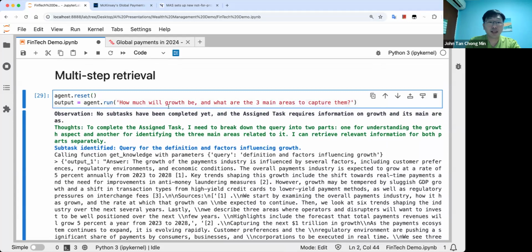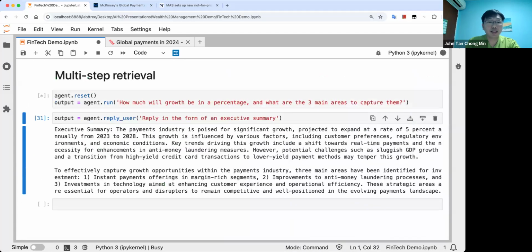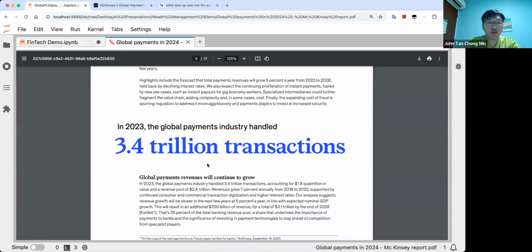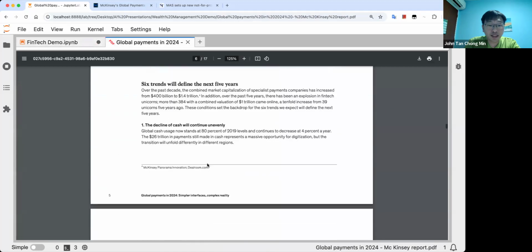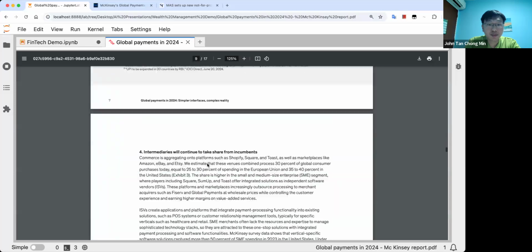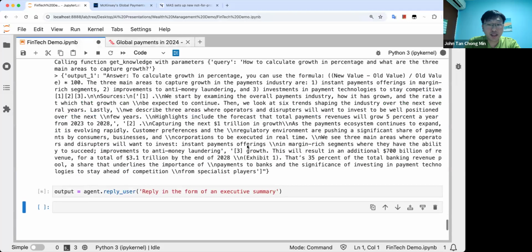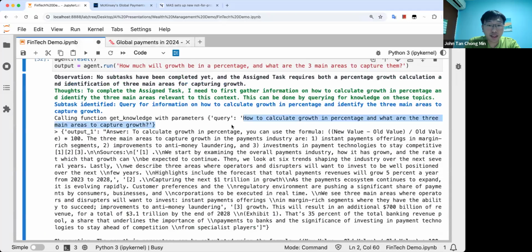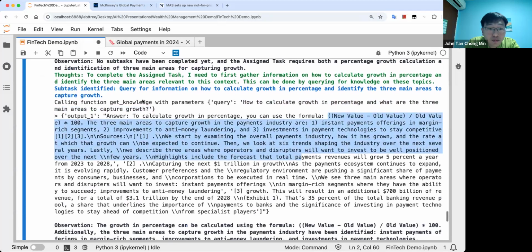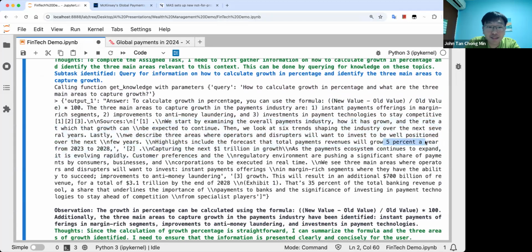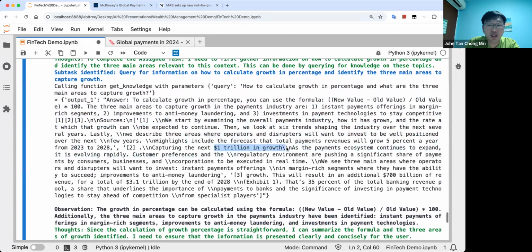So if you want it to find out growth in a percentage, maybe you can run this again to find out what the growth is like. I can't remember what the percentage is. I think it's 1%. So let's see whether you can find that out. How to calculate percentage. And here we can see, okay, I think it's 5%. Yeah, 5% per year, capturing the next 1 trillion in growth.